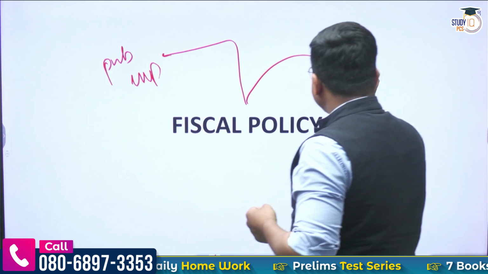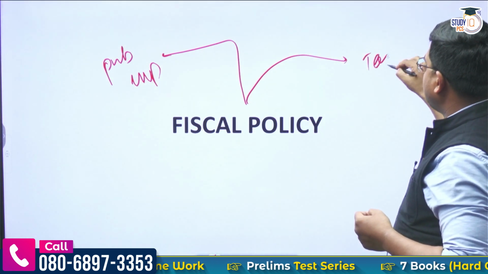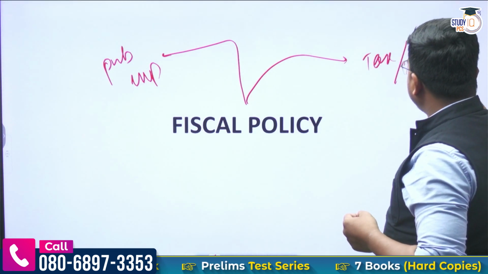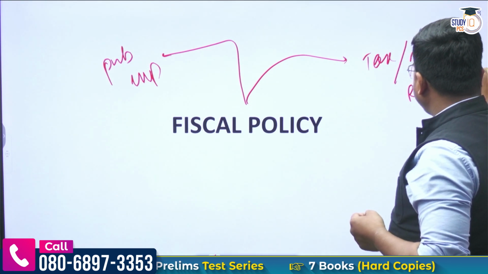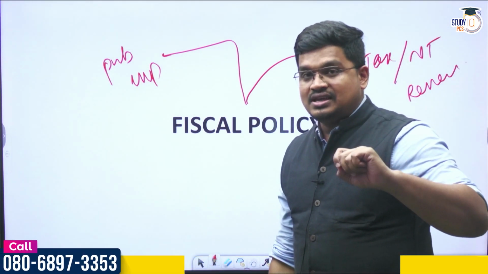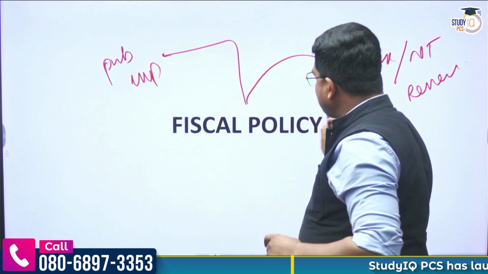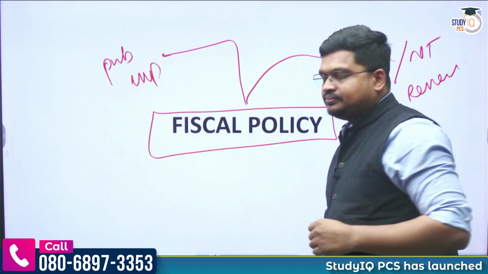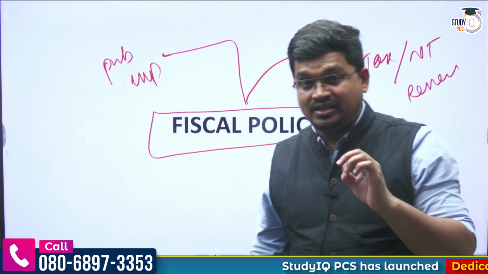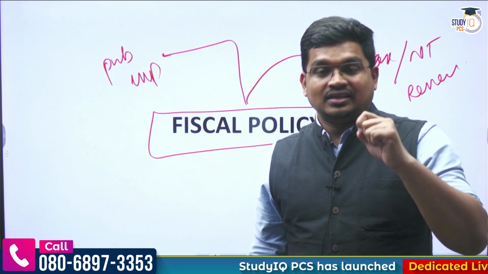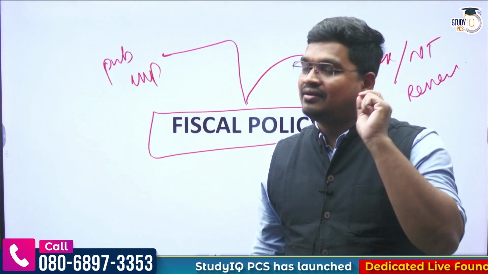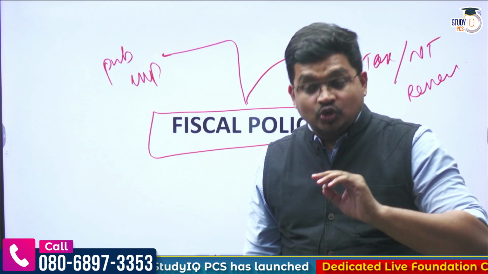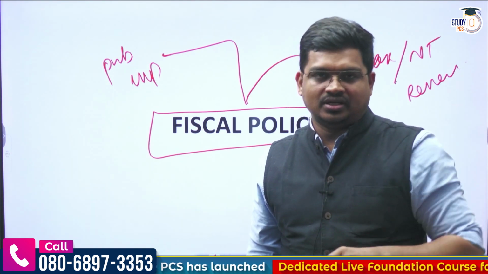Another component is the tax revenue, tax and non-tax, and the revenue. Combined, you can say this is fiscal policy. And remember, here RBI does not have any role. It is purely exercised by the government.